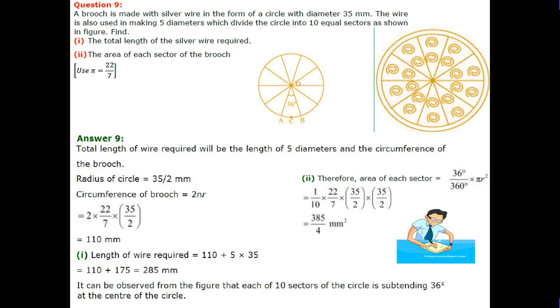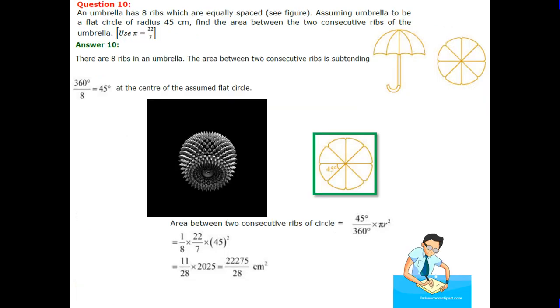It can be observed from the figure that each of the 10 sectors of the circle subtends 36 degrees at the center of the circle. Therefore, area of the sector equals 36 pi r square upon 360, that is 385 upon 4 millimeter square.